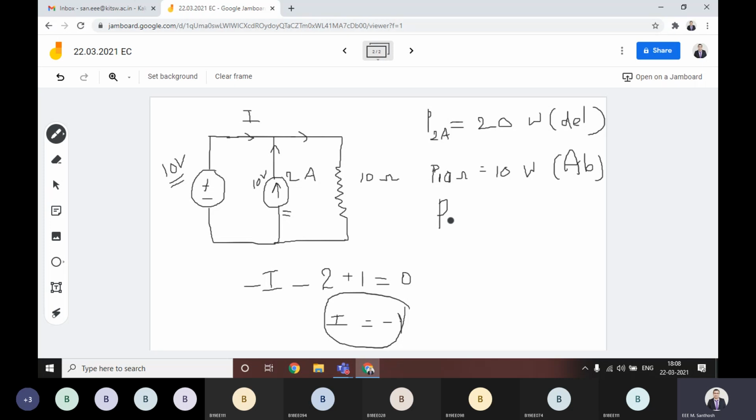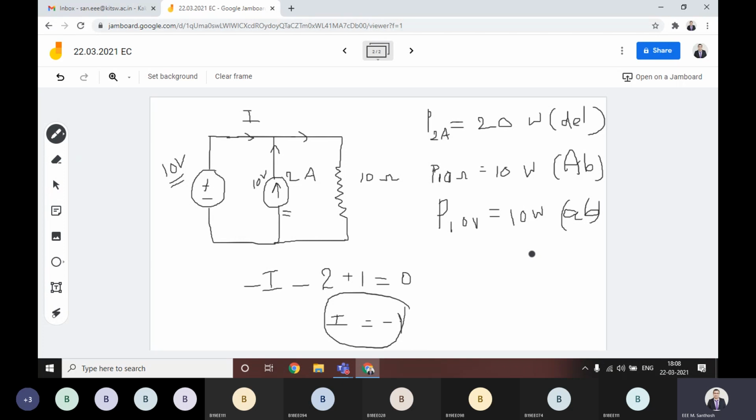If you calculate the power across the 10 volt voltage source, then it is also 10 watts only. Then this is actually the absorbing part. This voltage source is also absorbing from this current source only.